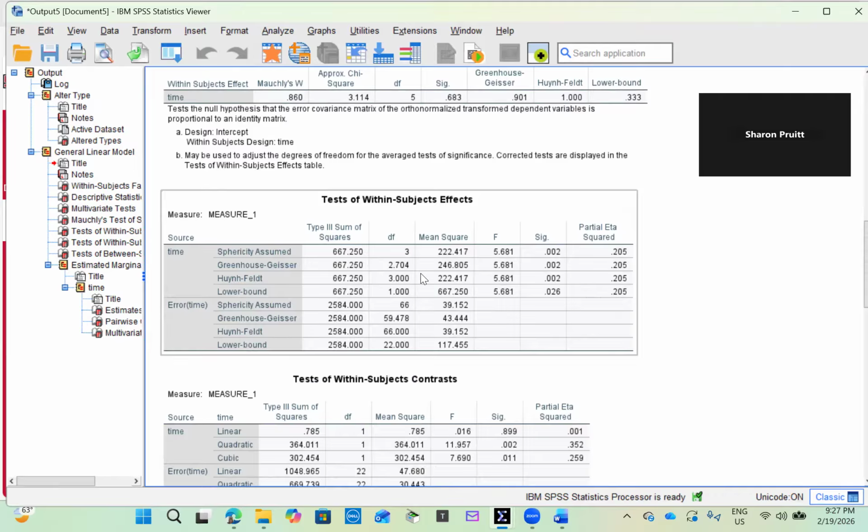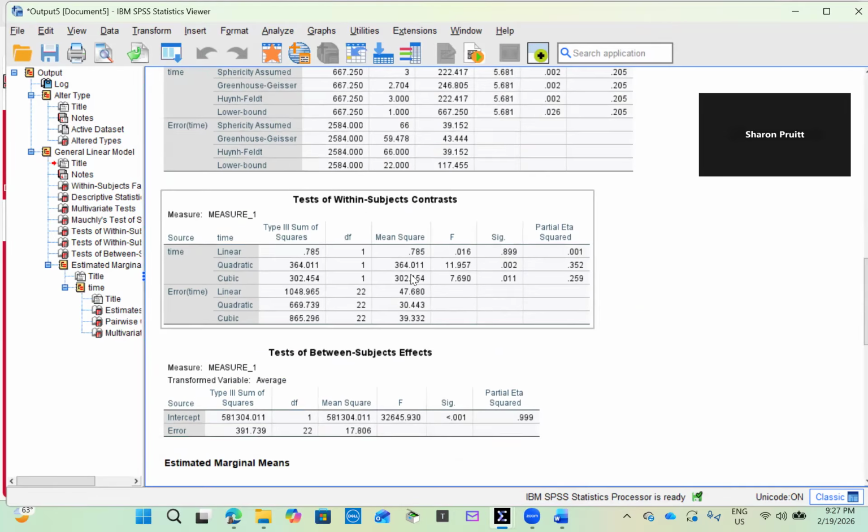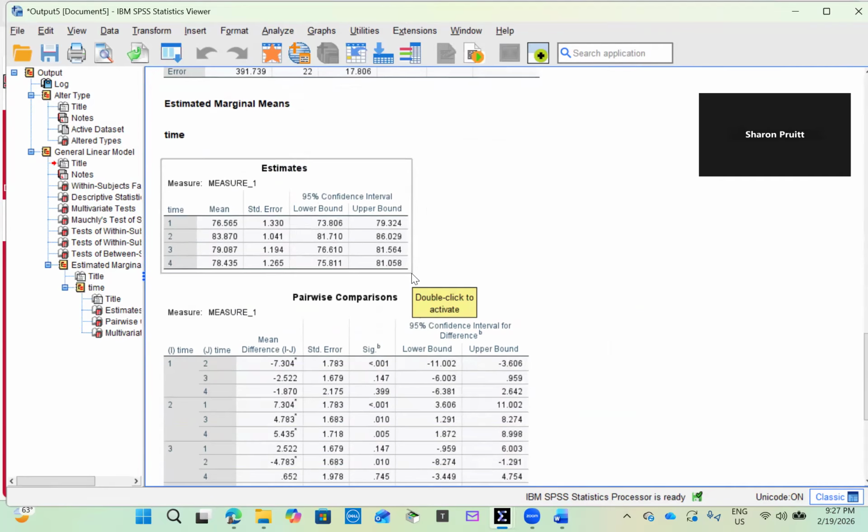We can examine the means from the estimated marginal means. We see that during the pretest, the mean was 76.57. 5 minutes after eating the chocolate, the mean increased to 83.87. 1 hour later, the mean was 79.09.